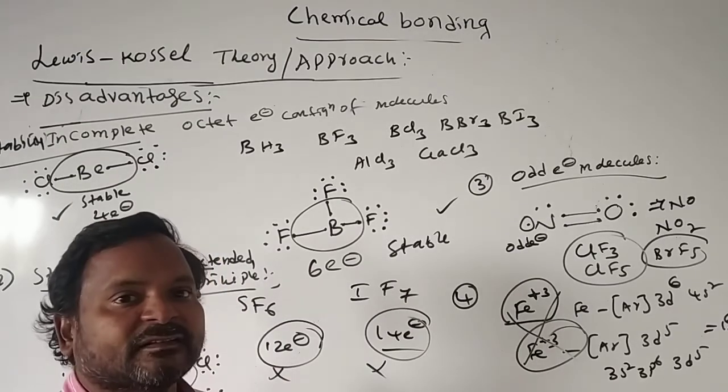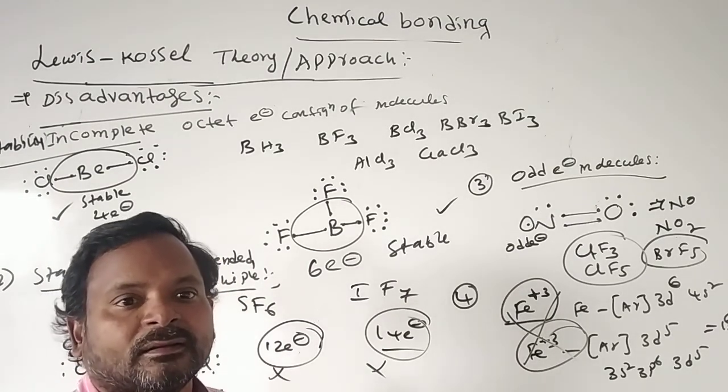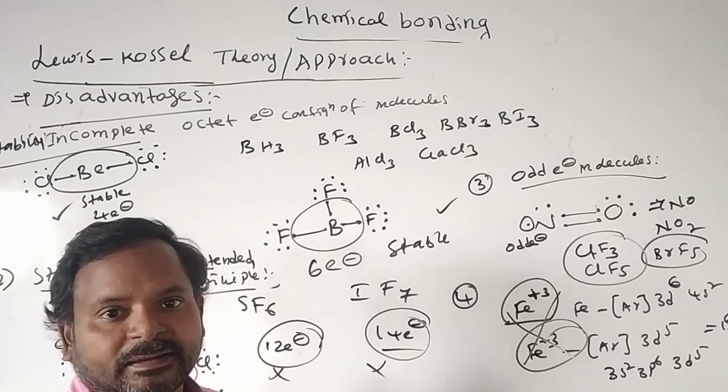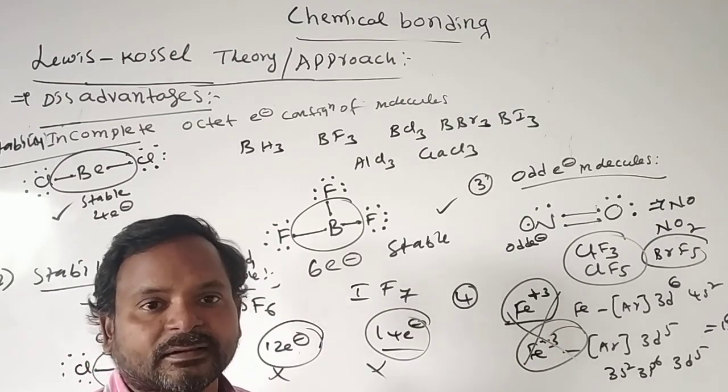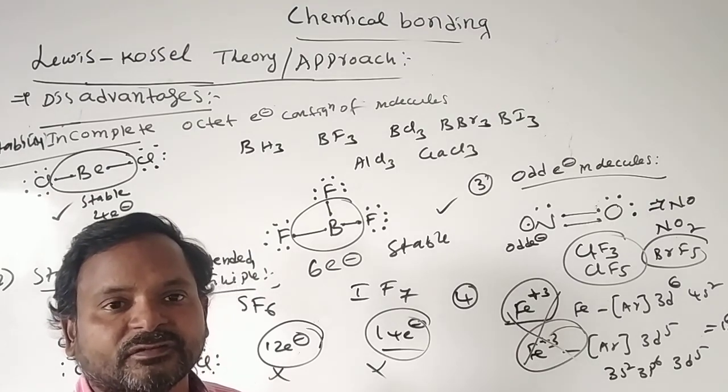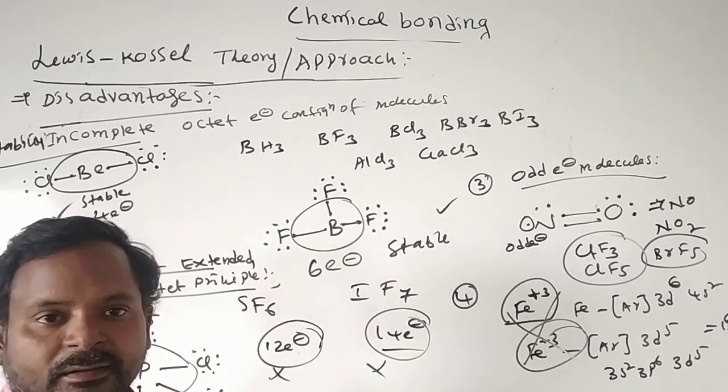These are the important disadvantages of Lewis-Kossel approach or Lewis-Kossel theory. It mainly explains the covalent bond. I just touched on the covalent bond here, but in continuation I will give the complete explanation of the covalent bond. Thank you.